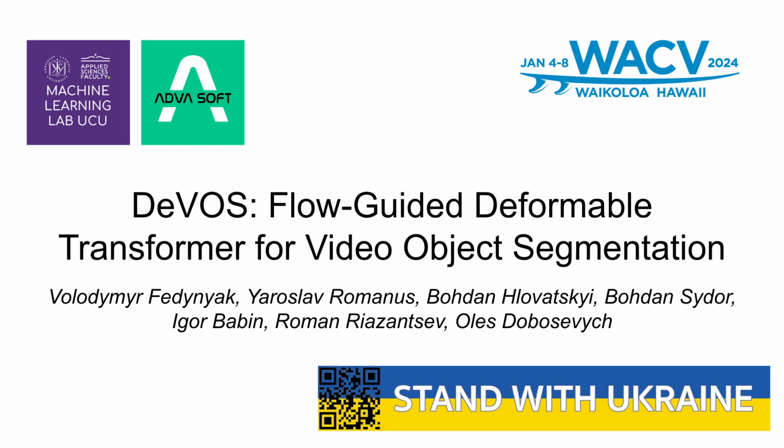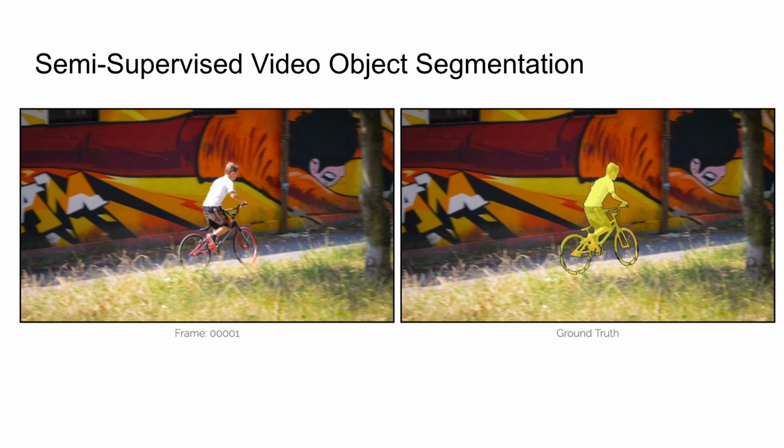ADVA. Video Object Segmentation is the task of segmenting one or more objects throughout a video given a ground truth segmentation mask for the first frame. The common approach is to distill the information from past frames into a feature memory storage and later perform a dense memory matching to identify objects on the current frame.